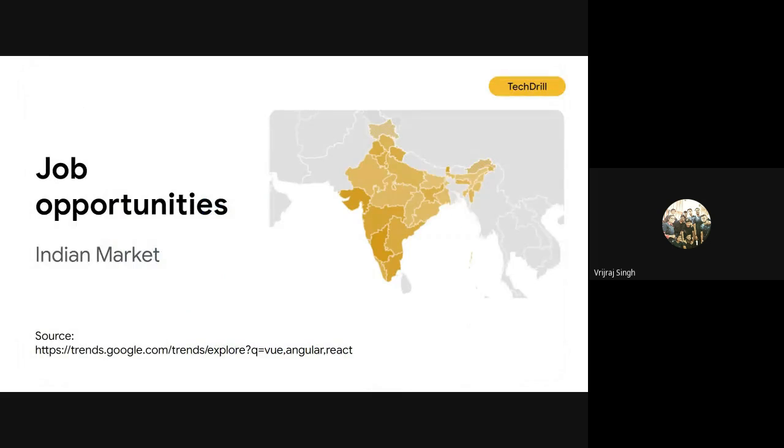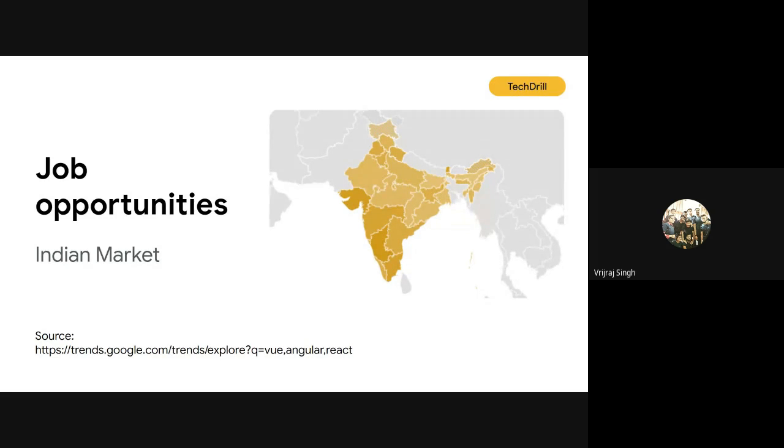Now I'll talk about job opportunities in React. If I talk about India's market, if you go to the south side, there are a lot of job opportunities related to React. If you have experience, at least 6 months or maybe 1 year of experience in React, you can easily grab jobs related to React developer or maybe JavaScript developer, where you have to mainly work on the React part. And if you move to North India, then we have the Delhi NCR or Chandigarh region. Here also you can get job opportunities related to React.